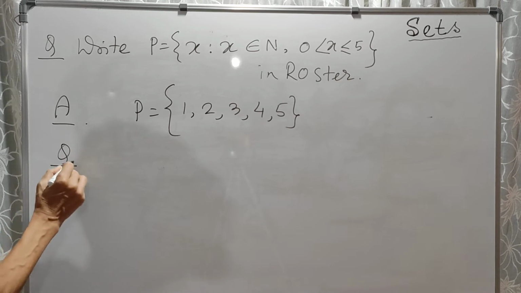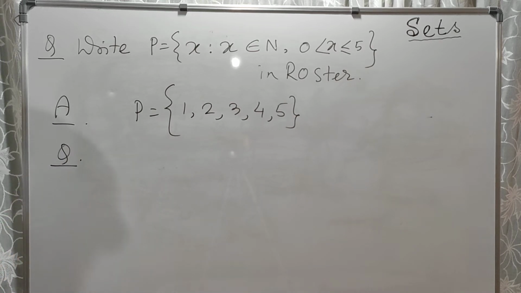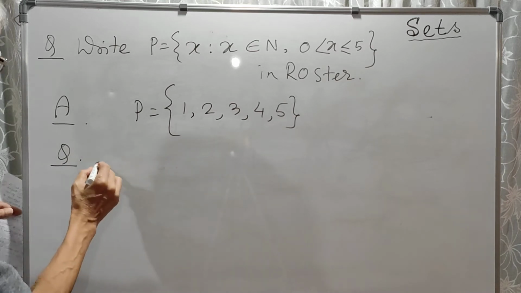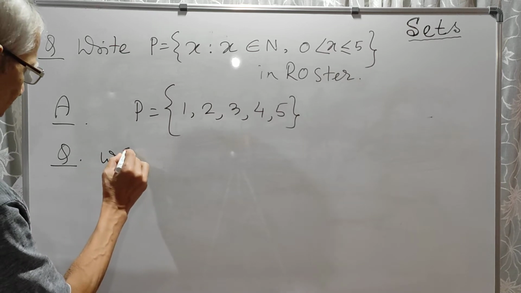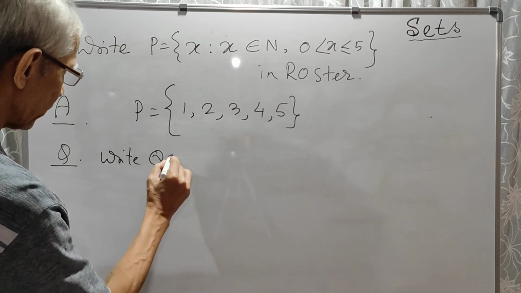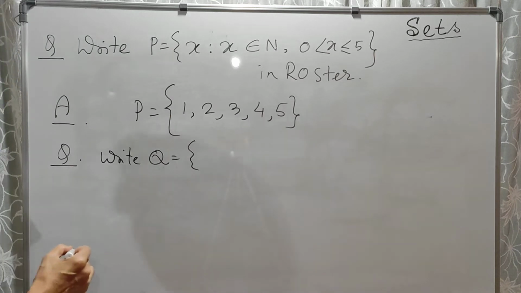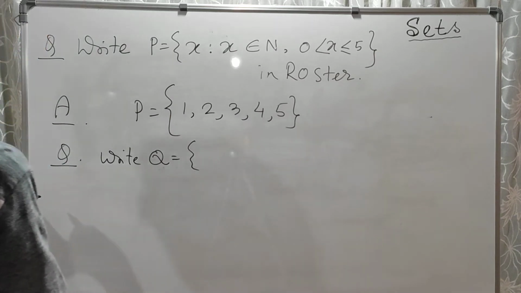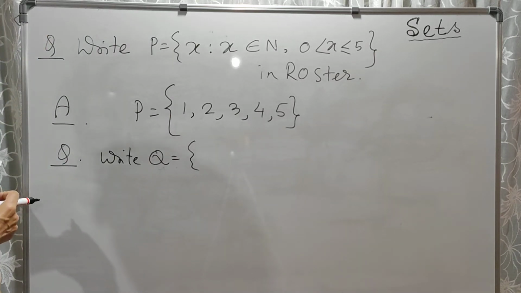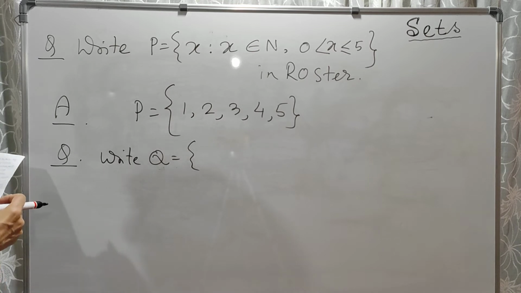There is another question. Write set Q. This has to be converted from builder form to roster form.